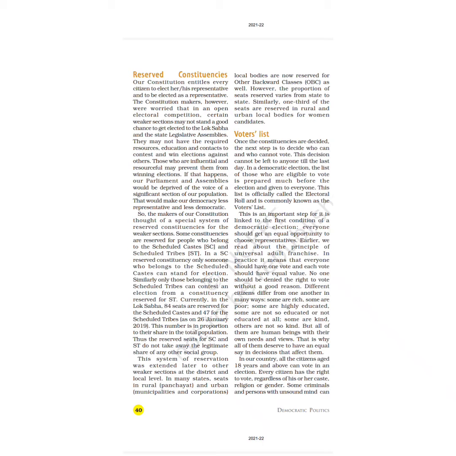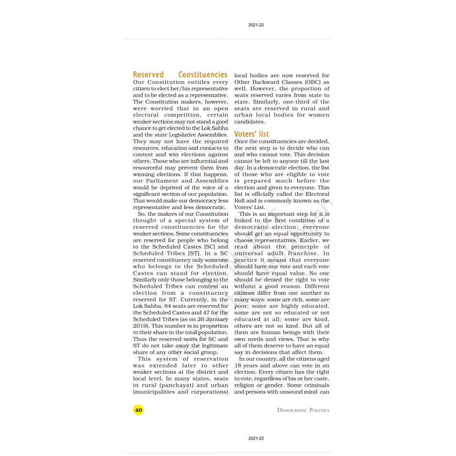So class, the framers of the constitution were a bit worried. They were worried that in India we have a weaker section also, and these people may not get a fair chance to be elected to the Lok Sabha and the state legislative assembly.